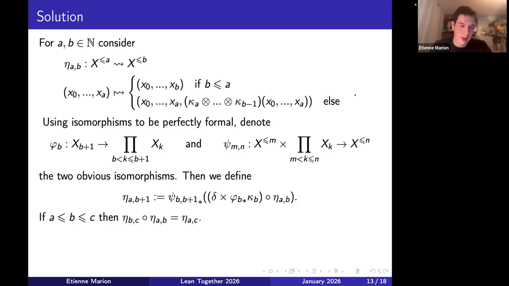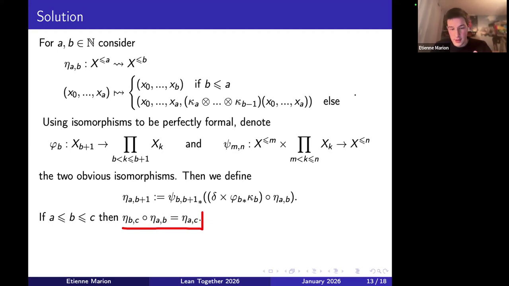But the nice thing about this definition of eta is that if I have a smaller than b smaller than c, then I can write this equation there, which is quite natural actually. So if I have the trajectory up to time a as the input, this gives me the trajectory up to time b, and this gives me the trajectory up to time c, and so I can plug that into this to get the trajectory up to time c. So those two objects should be equal, and they are actually equal.